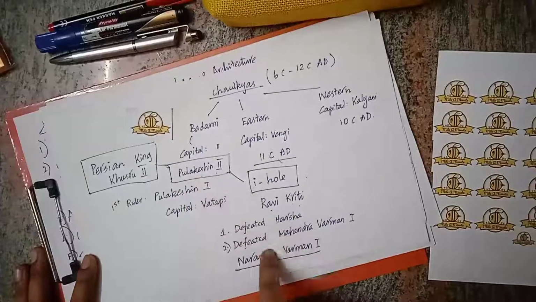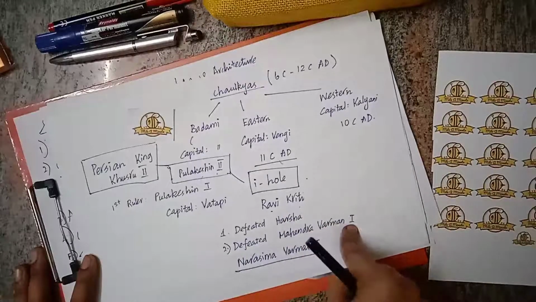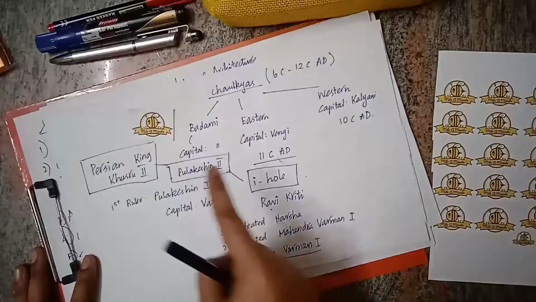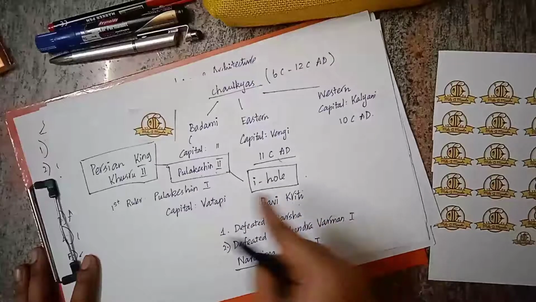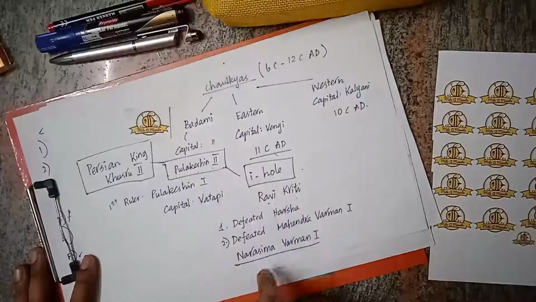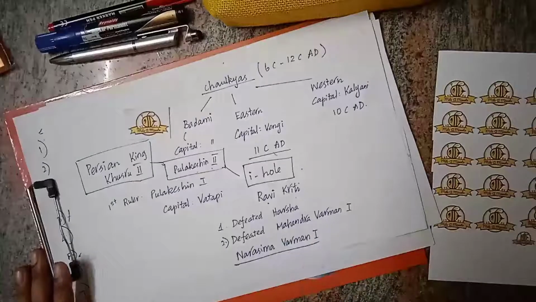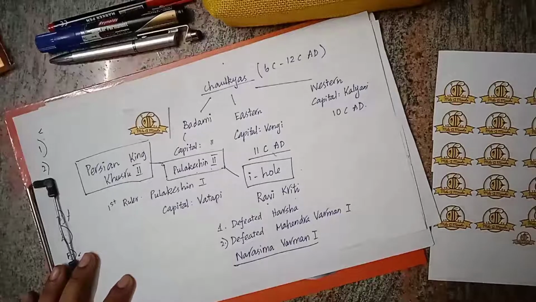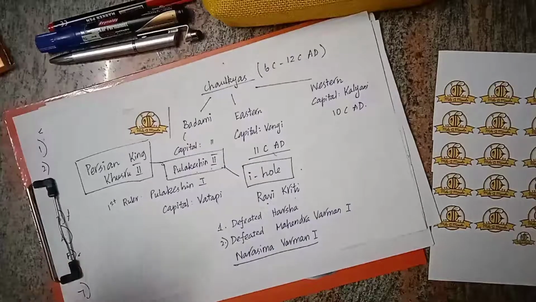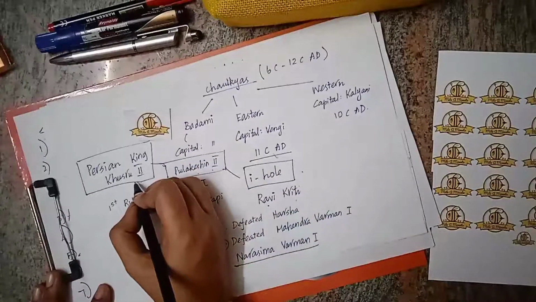Then he also defeated Mahendravarman I of the Pallavas, so Mahendravarman I is also a contemporary of Pulakeshin II. Narasimhavarman I, the son of Mahendravarman I, defeated Pulakeshin II, so he is also a contemporary. These are the things relating to Pulakeshin. He was a very strong ruler and subjugated the Cheras, Cholas, Pandyas, Kadambas, Gangas of Mysore and Latas of Gujarat. He also had diplomatic relations with the Persian king Khusru.